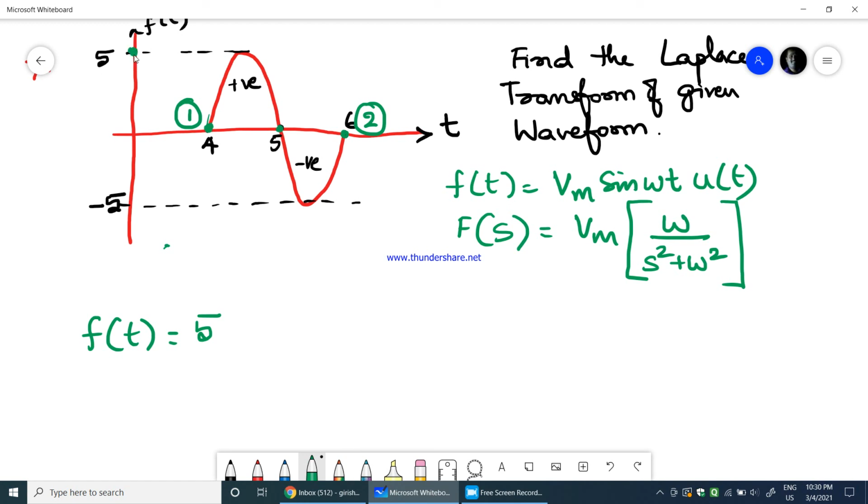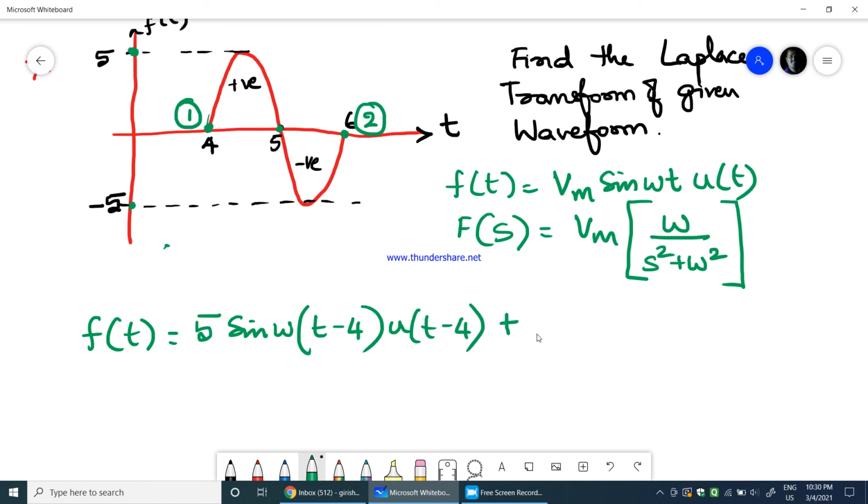Vm is nothing but this peak, and this is another Vm. So it is pi into sine omega t, but not just omega t here, because the sine wave is actually beginning with a delay: sine omega of t minus 4, u of t minus 4,